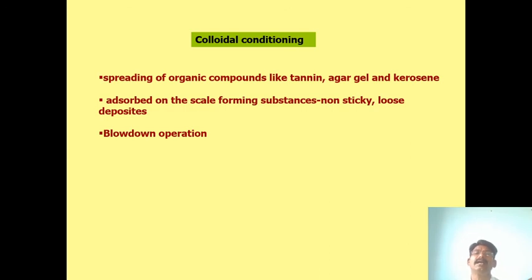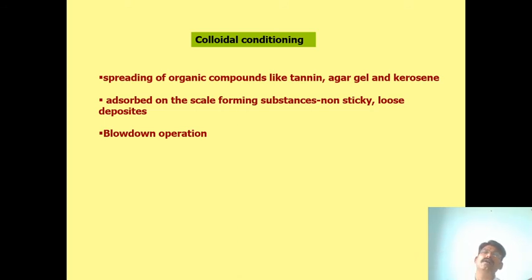And colloidal conditioning, the spreading of organic compounds like tannin, agar, kerosene. If you are using these, they are adsorbed on scale forming substances, and the non-sticky loose deposits we can easily remove by blowing down the boiler. Blow down means to blow down the boiler.